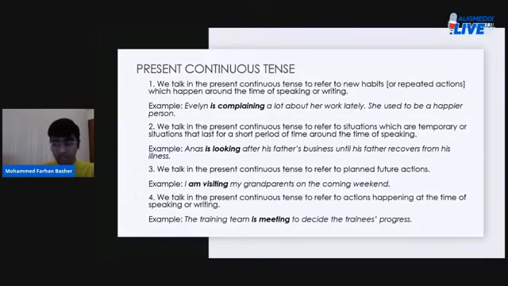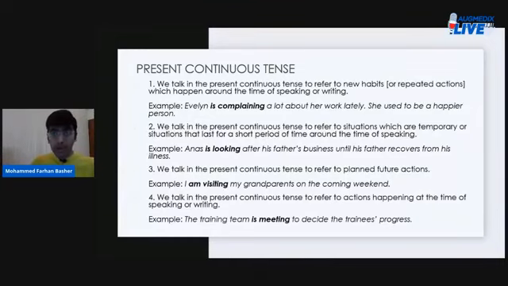Also, of course, the most common usage of the present continuous tense is when you want to talk about something that is ongoing as you speak of it. So the training team is meeting to decide the trainee's progress, meaning something which is happening the moment you're speaking about it.